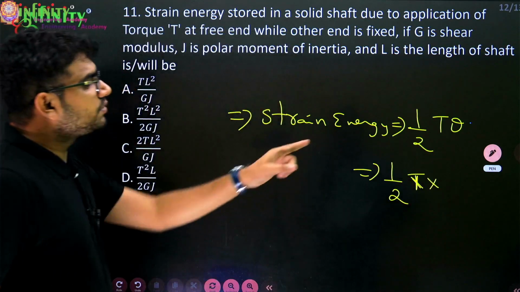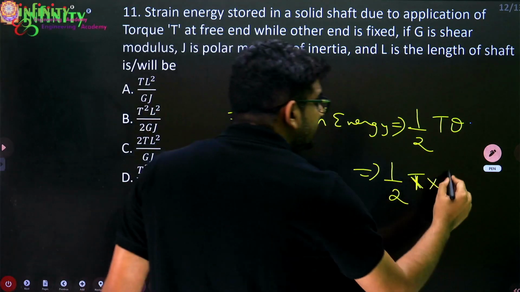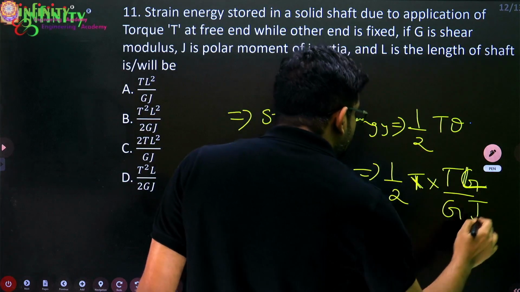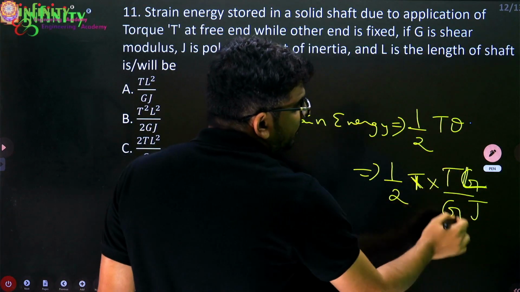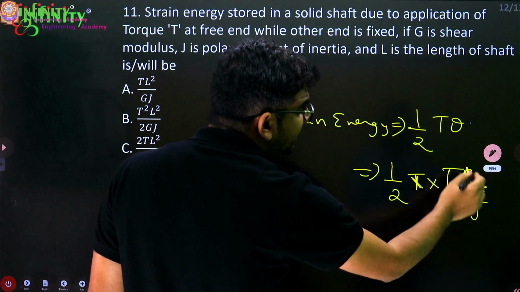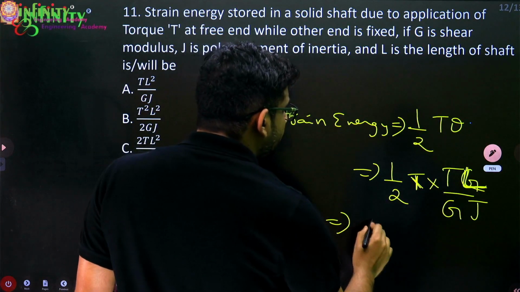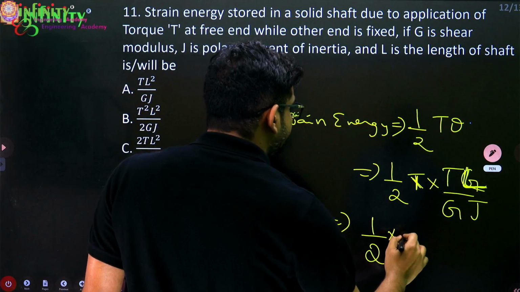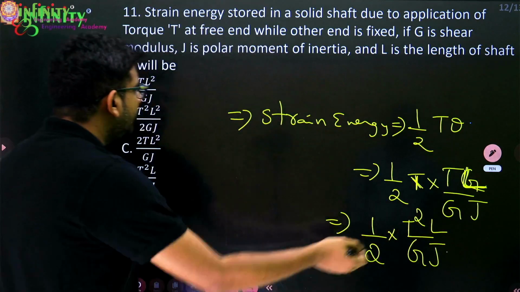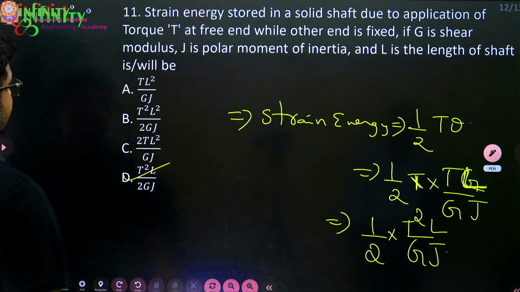In terms of torsion, what is the formula for theta? From the torsional equation, theta equals TL by GJ. Now if you simplify this, you can write it as half into T square L by GJ. So T square L by 2GJ, that is the answer.